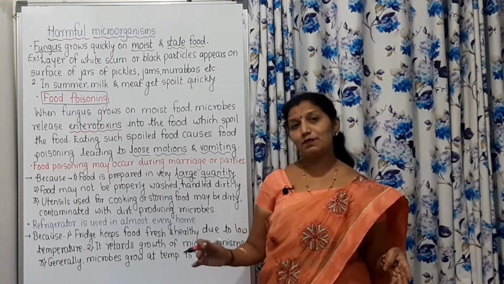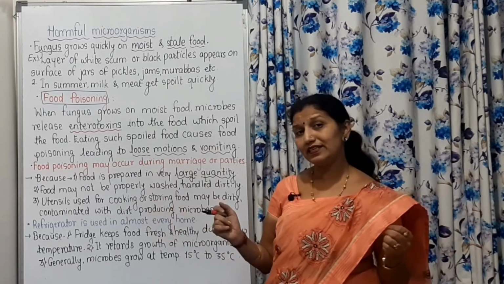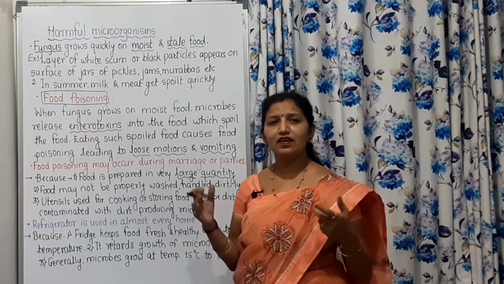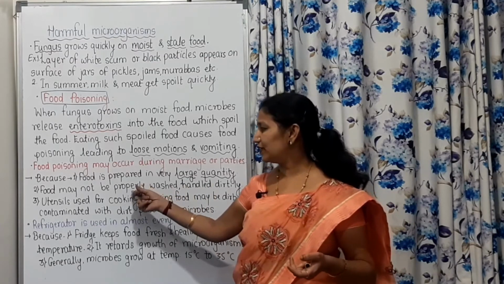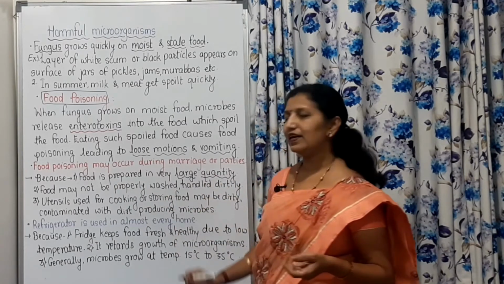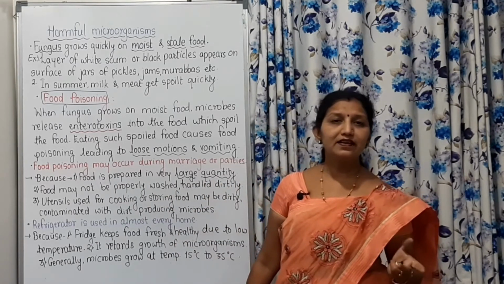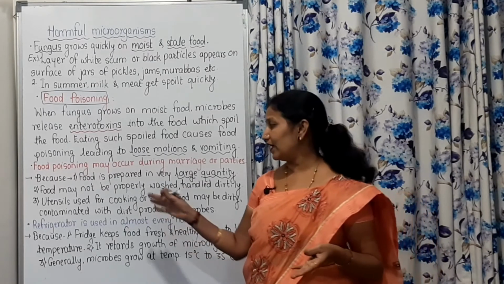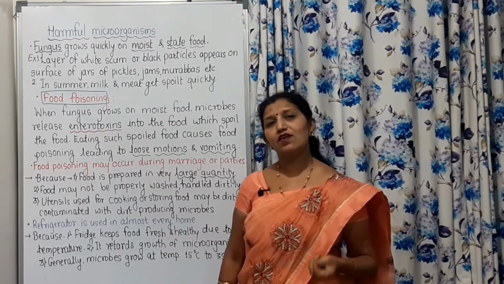If it is prepared in bulk quantity, what happens? There is some improper treatment given to it. It may not be properly washed. It may not be properly handled. It may be handled dirtily while washing the vegetables or foods.